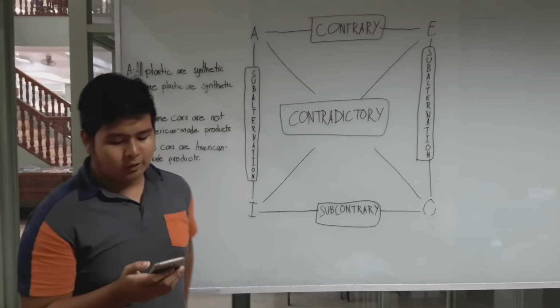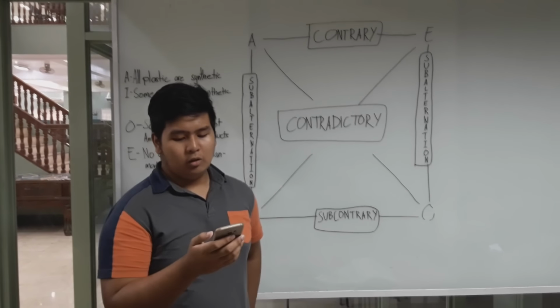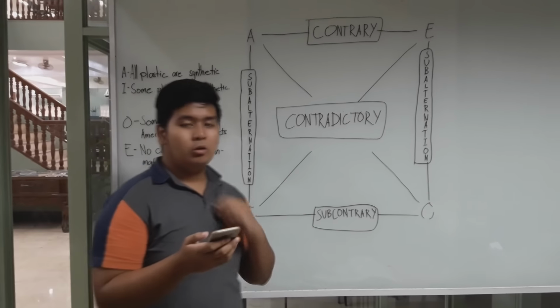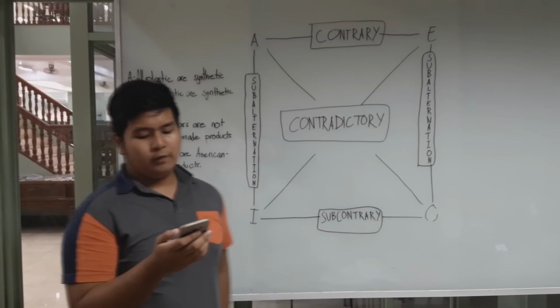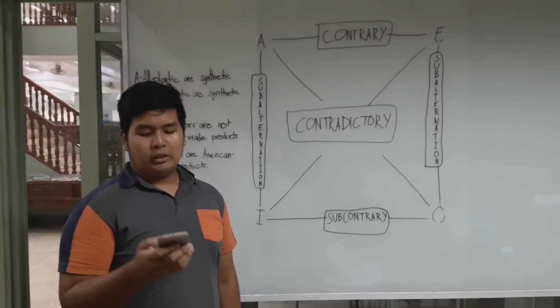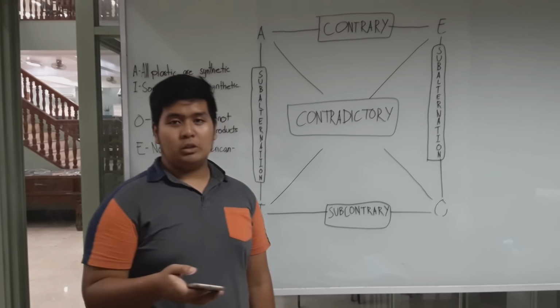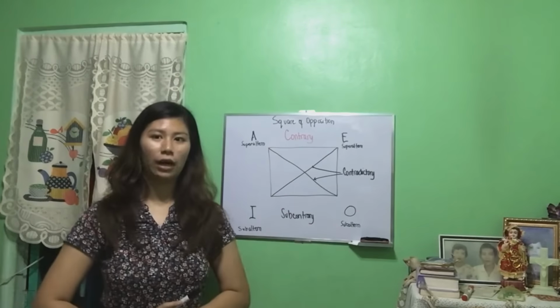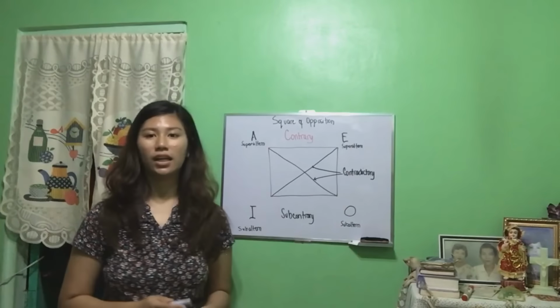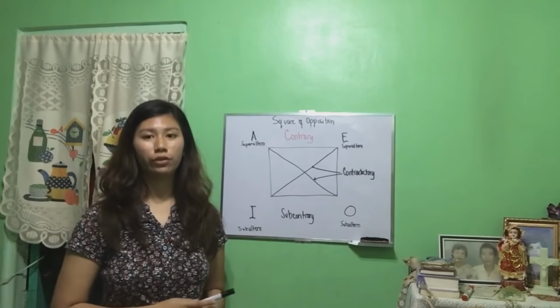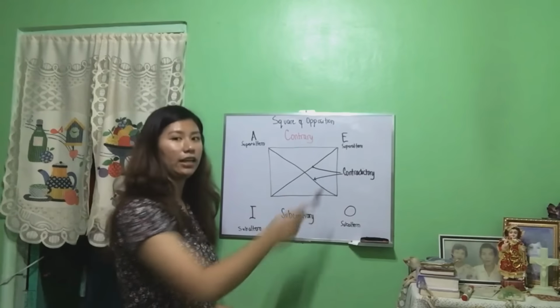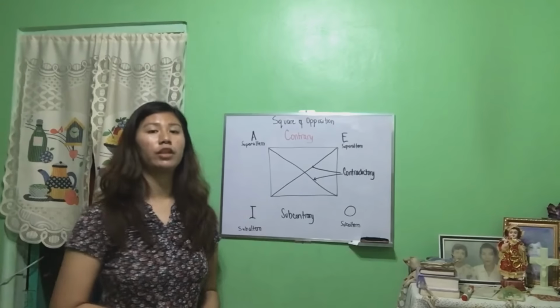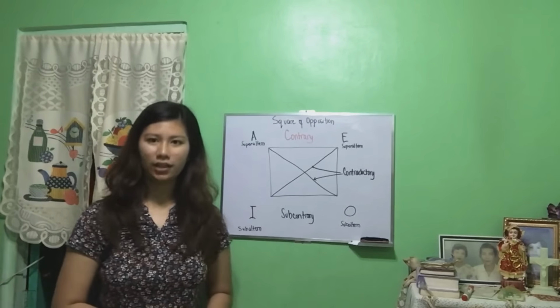However, the truth of a particular proposition does not imply the truth of the corresponding universal proposition, nor does the falsity of a universal proposition carry downwards to the respective particular propositions. By looking at the schematic diagram, we could define contrary as a relation that exists between two universal propositions, A and E. They only differ in quality because A is affirmative and E is negative.